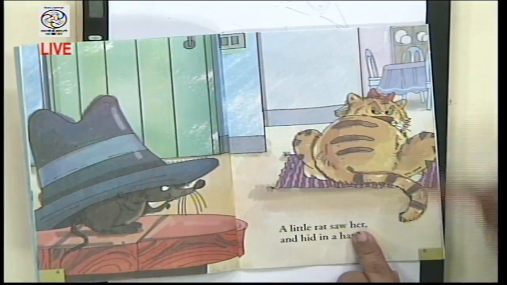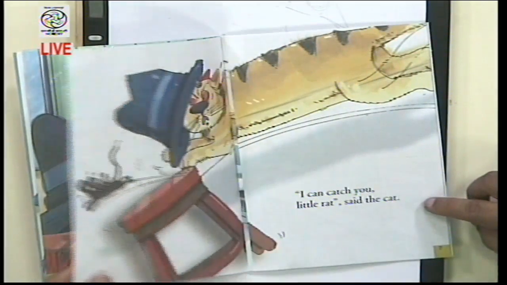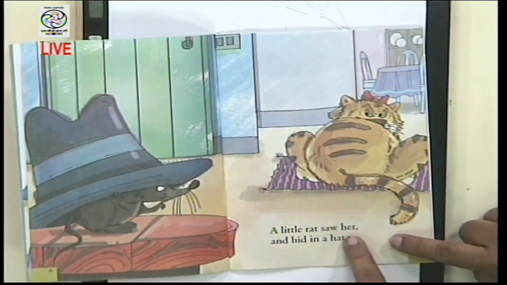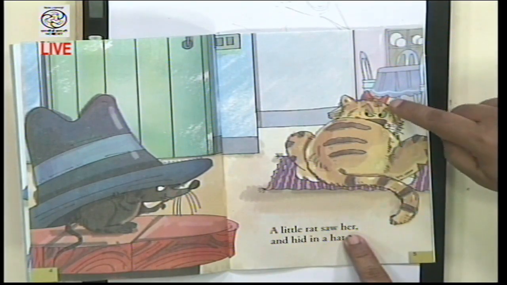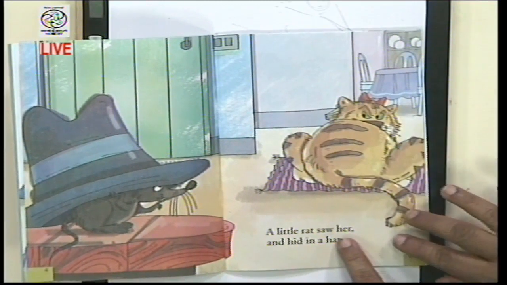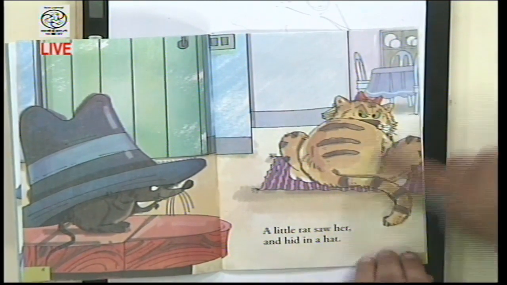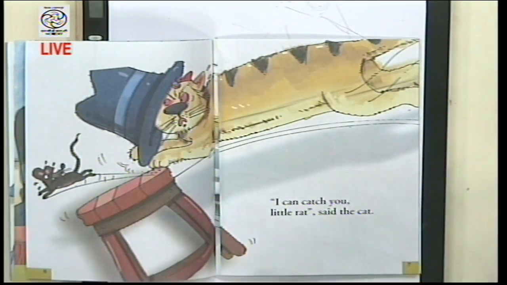And saw her, it has a ribbon here, so it's a female cat, and saw her. So you can ask this question again, how saw her? It means it's a she. How do you know? And they may be able to point this out, but again, as I said, don't be in a hurry to say, look here, this shows that it is her, and then go on to the next one. Not to reveal the answers. Be patient, ask questions, but wait for the child to figure it out.